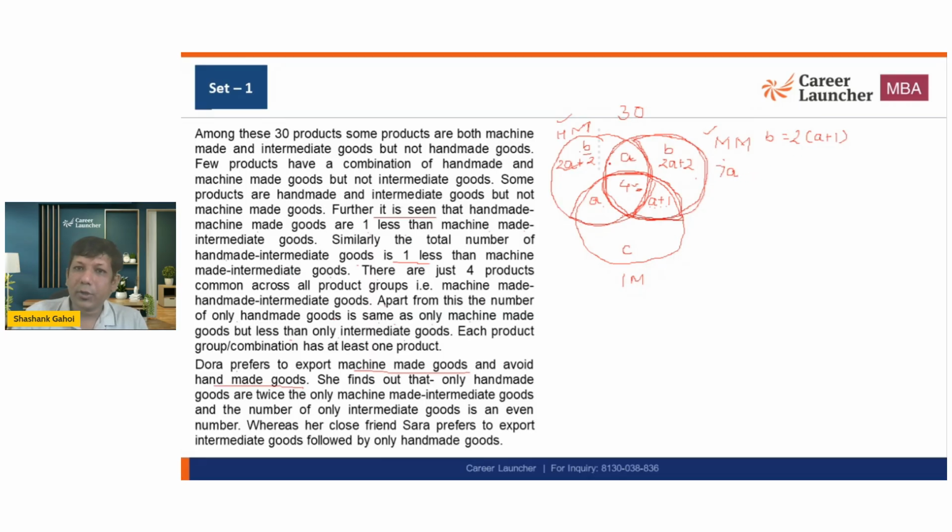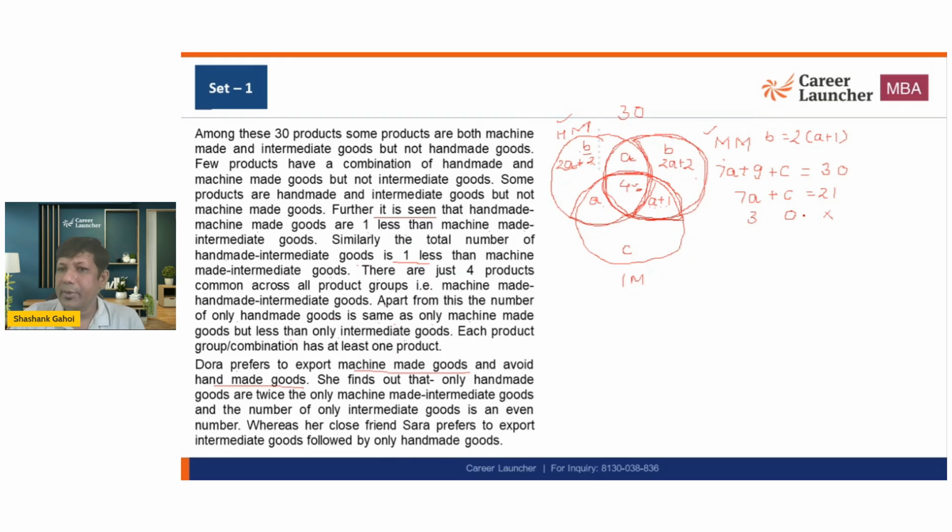Now I'm going to add up constants. 2 plus 2, 4 plus 1, 5. 5 plus 4, 9. So plus 9 plus C. And that is equal to what? That is equal to 30. So I would say 7A plus C is equal to 21. Okay, so what are the possible solutions I can have? I can say A is equal to 3, C is equal to 0. Now this is not an acceptable solution.